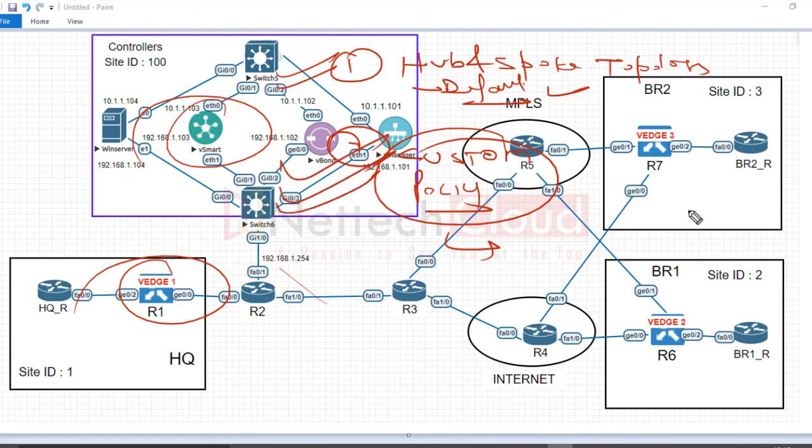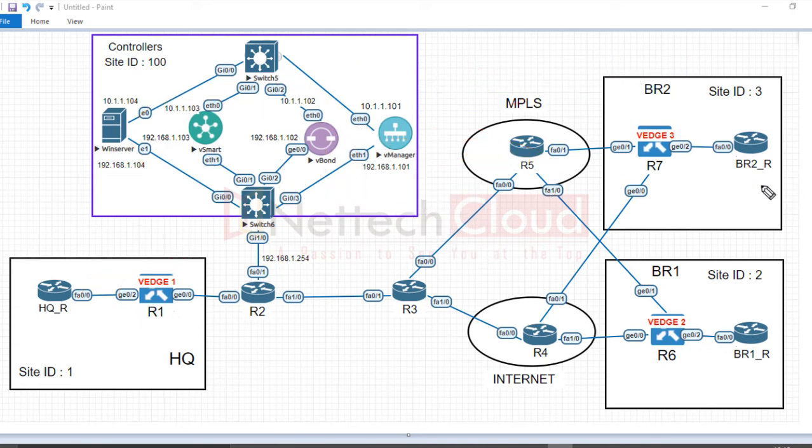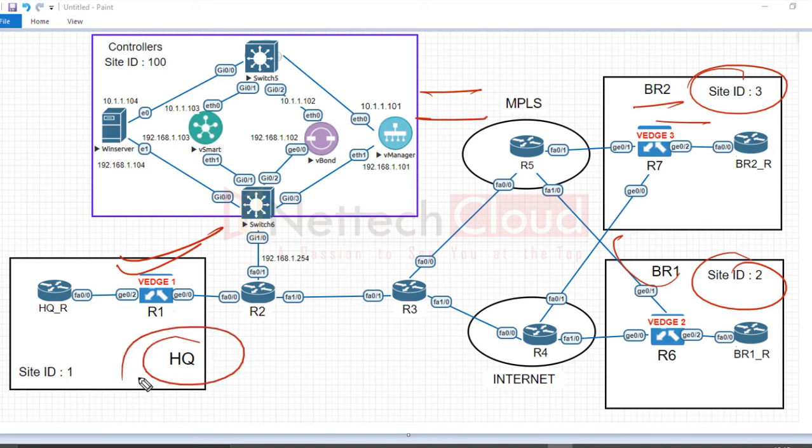We can create a match and action rule, a control plane policy rule, match this, and then the action should be reject. So if the site ID is 3, reject, do not advertise to site ID 2, and site ID 2, do not advertise to site ID 3. Again, the default route needs to be originated and advertised by the headquarter router.